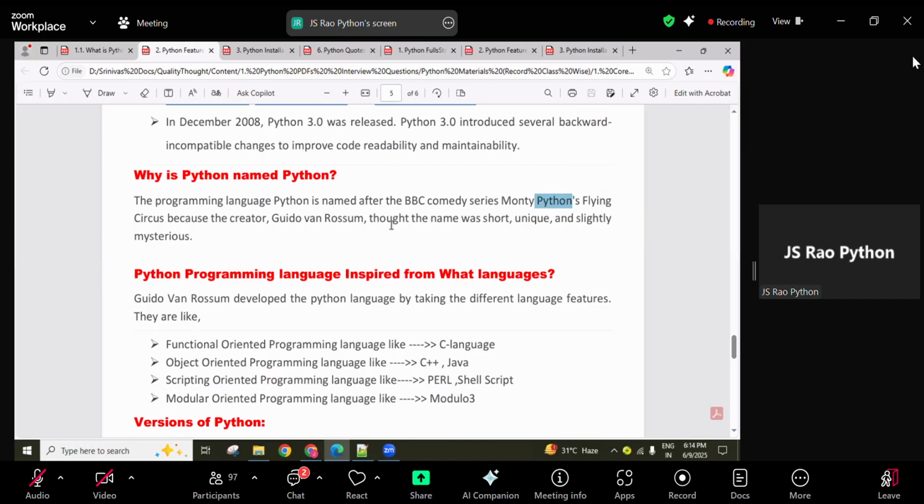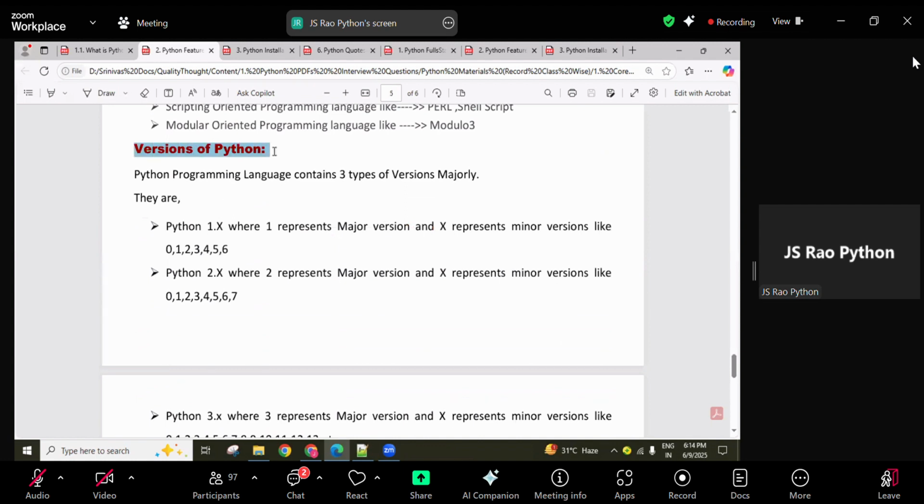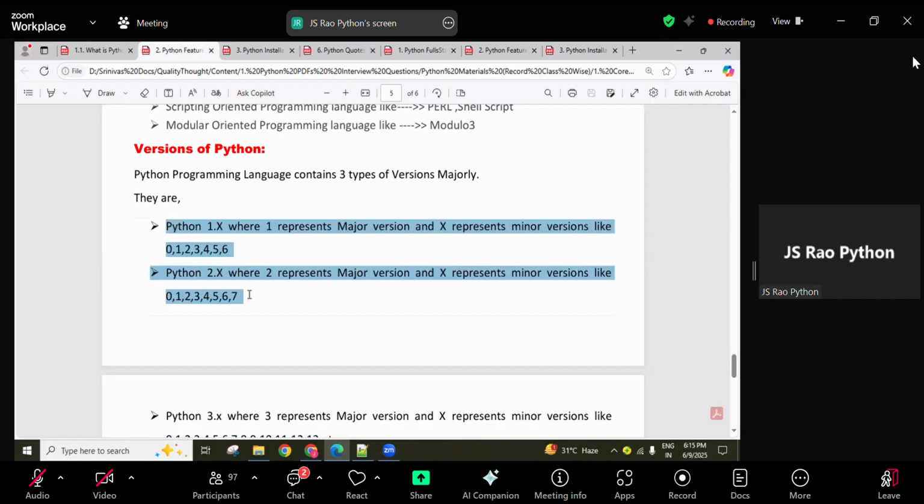Coming to the Python versions, we have the 1.x version, the 2.x version, and the 3.x version. Officially, the PSF, Python Software Foundation, announced that the 1.x and 2.x versions are not going to be supported. From 2020 onwards, these versions are not used in real time.